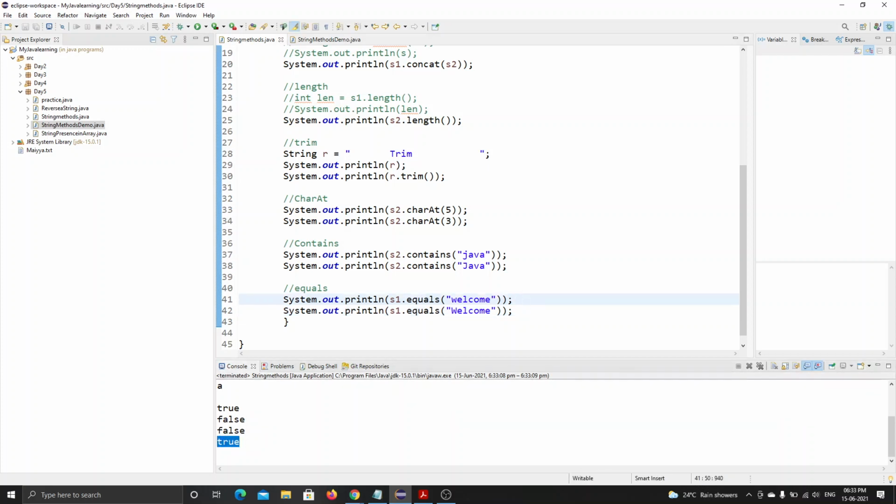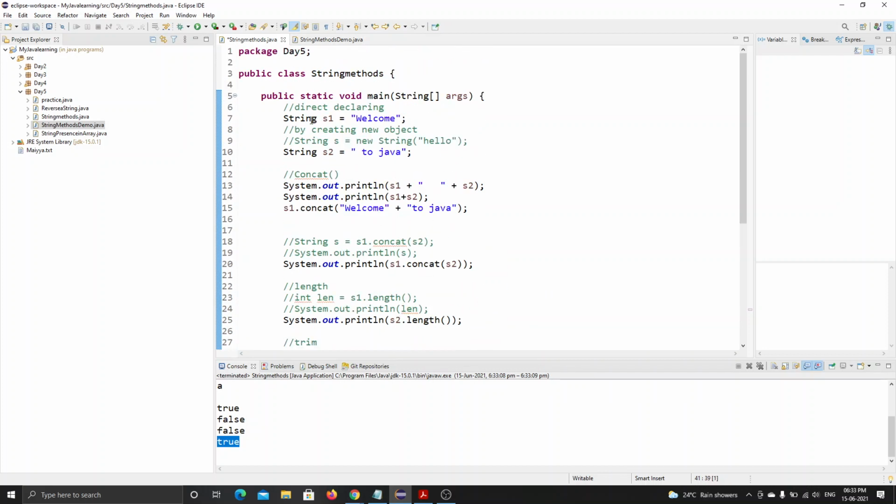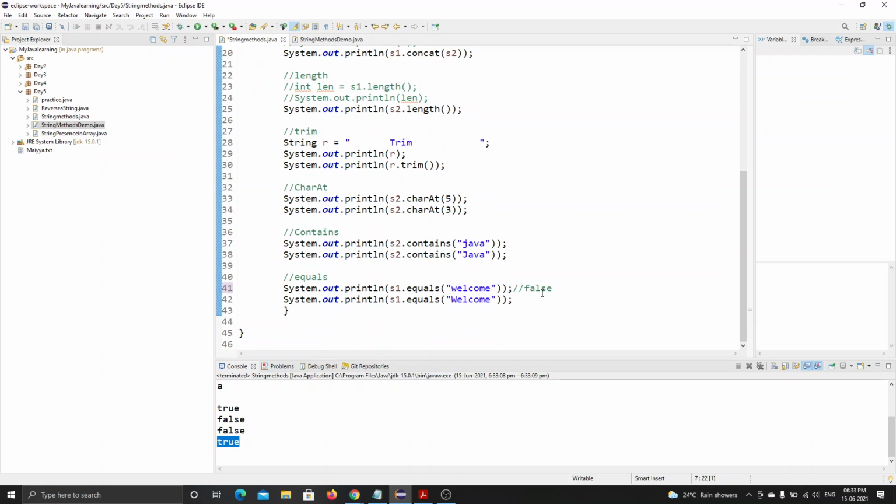For this, it will print false because this single character is case sensitive. But in this string s1, the first character is in the uppercase, so it gives me the output as false. When I change the first character, then it gives me the output as true. Are you guys understanding how this equals works now?